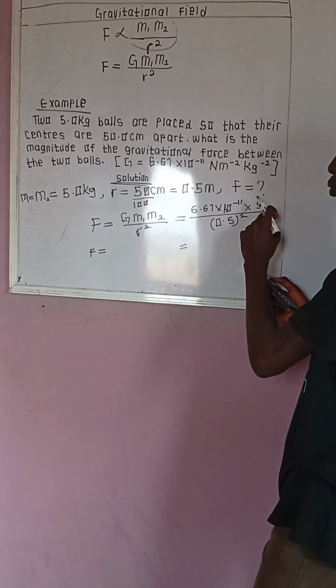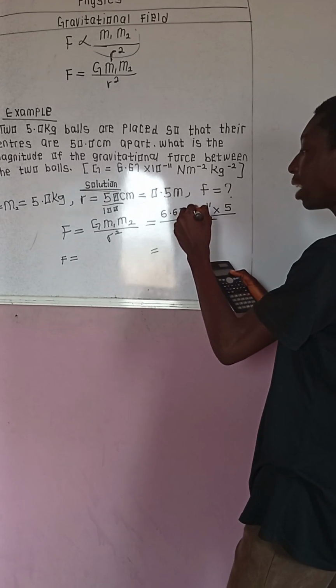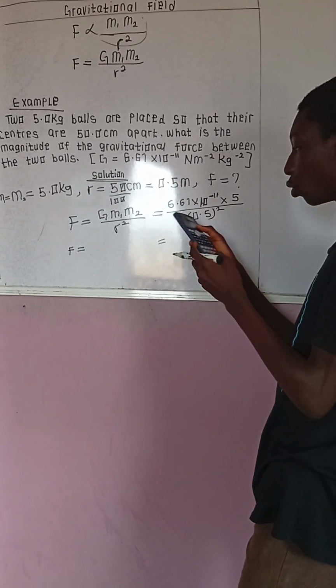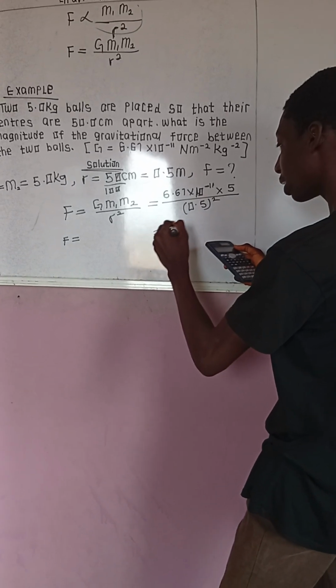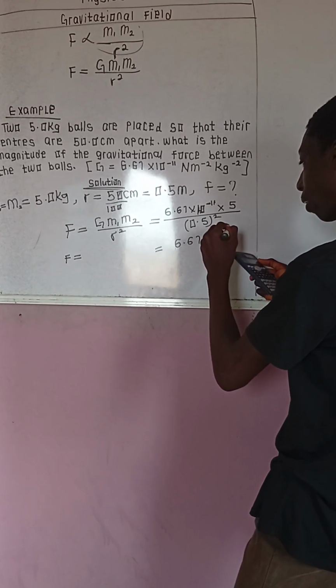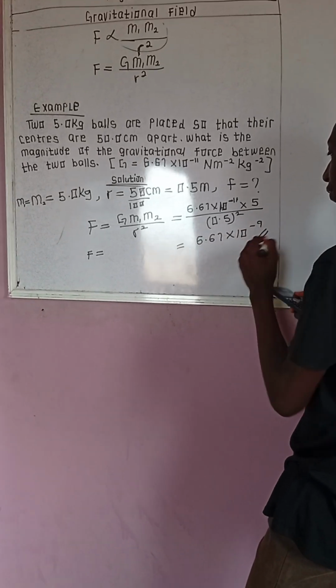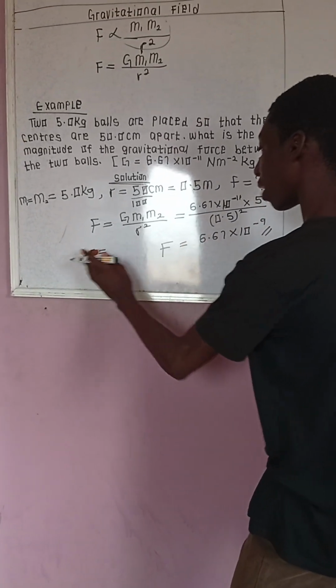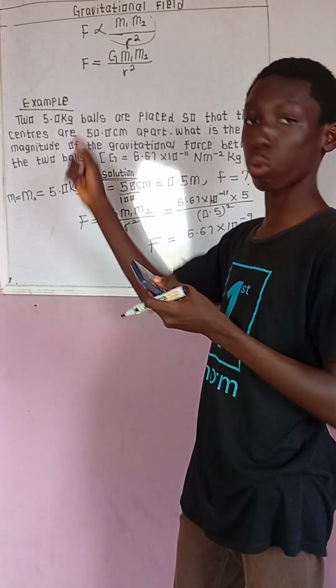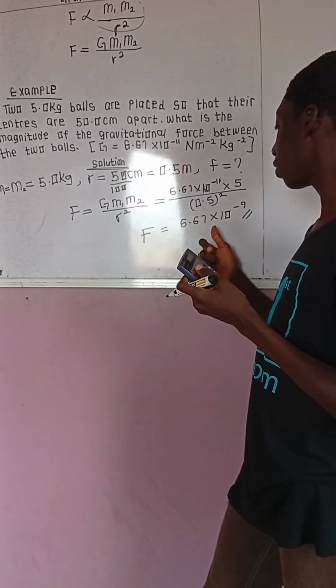I will multiply this whole thing. Please note that this 10 power negative 11 is exponential, you press the exponent key. So I'm having 6.67 times 10 raised to power negative 9 as my final answer, meaning that is what my force is equal to. So the force of attraction between the two balls is 6.67 times 10 exponential negative 9.